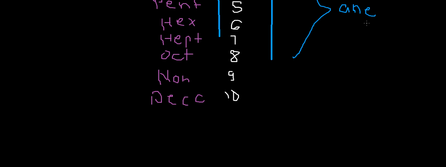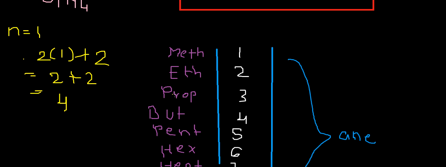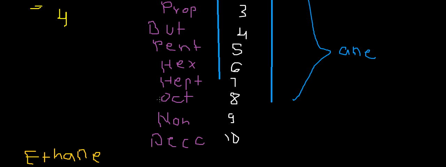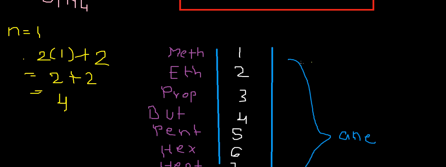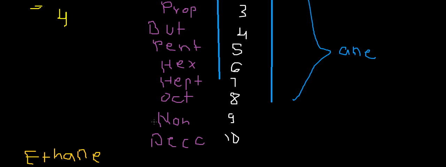Let's take an example of ethane. Its molecular formula is C2H6. As it has two carbon atoms, the prefix eth is given to it, and as all are single bonds, it is an alkane, and hence the suffix "ane" is used.